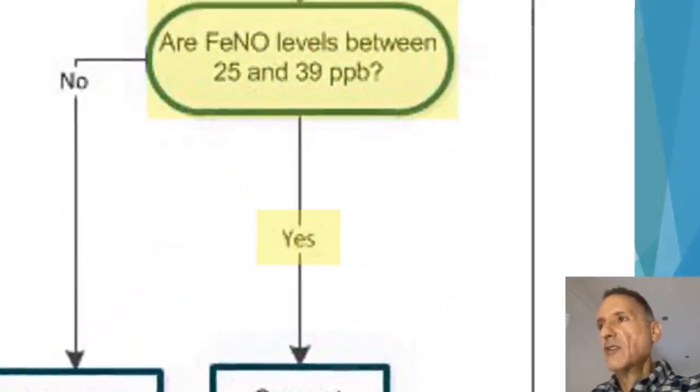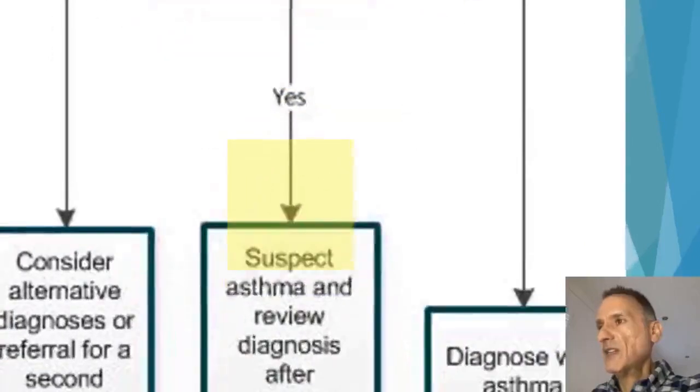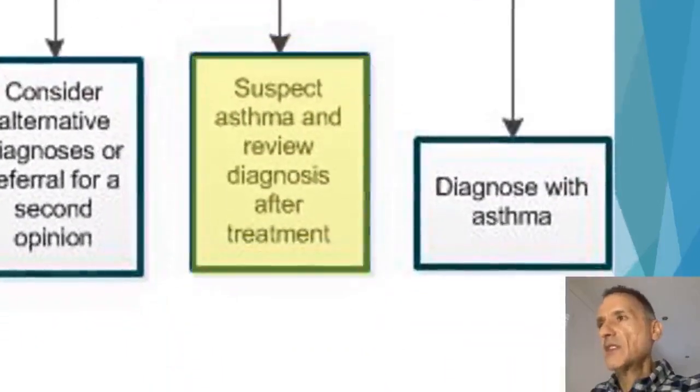But if the nitric oxide levels are borderline, that is between 25 and 39, in those cases we will not be able to confirm the diagnosis of asthma, but we will suspect it, start treatment and review the diagnosis after treatment. This is because the borderline nitric oxide levels are not enough to be confirmative.